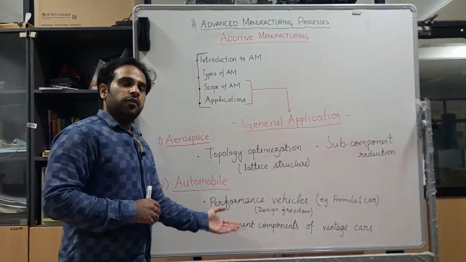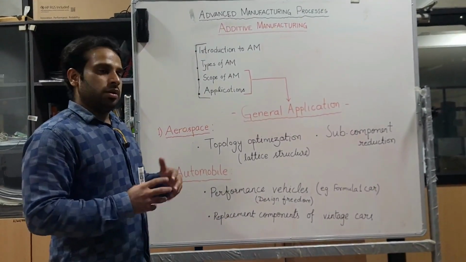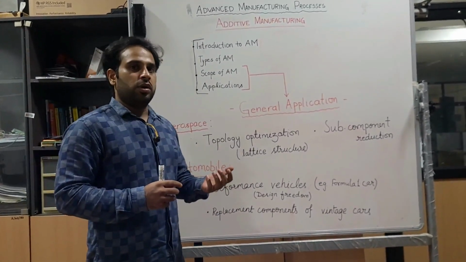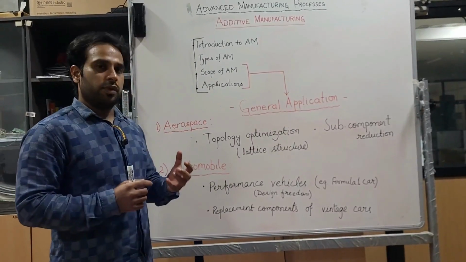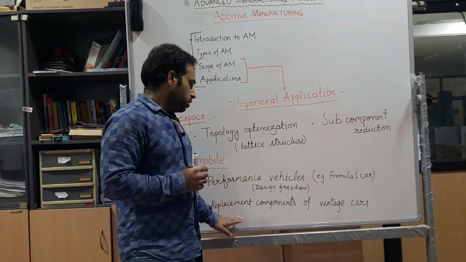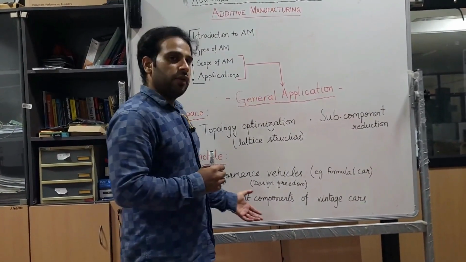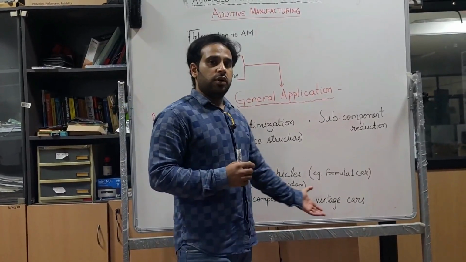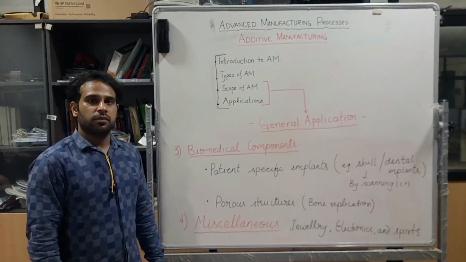The vintage cars which are now out of production, the parts are very limited in availability in the market. So that kind of parts can easily be made by using additive manufacturing. So that component can be made very easily by using additive manufacturing.